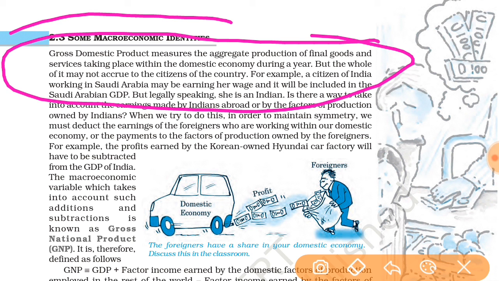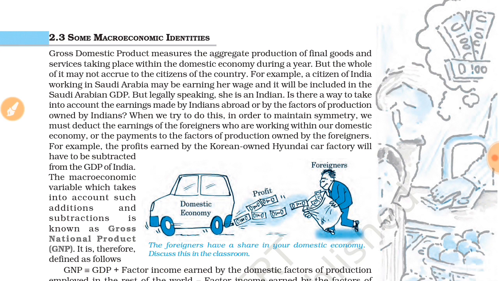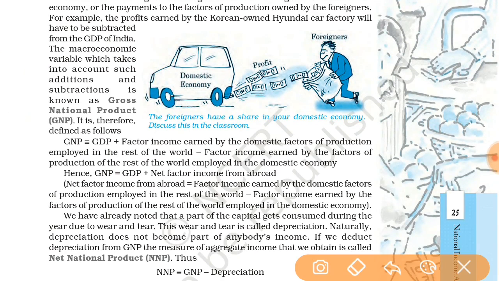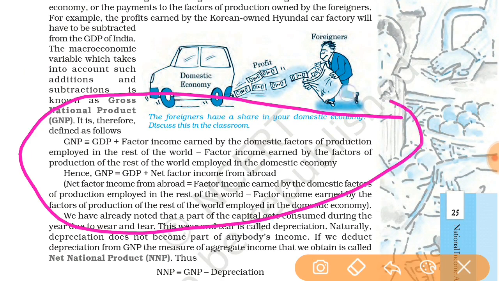So here, to get the GNP, what do we do? The formula is that GNP equals GDP plus factor income earned by the domestic factors of production employed in the rest of the world, minus factor income earned by the factors of production of the rest of the world employed in the domestic economy. In short form, GNP equals GDP plus net factor income from abroad.